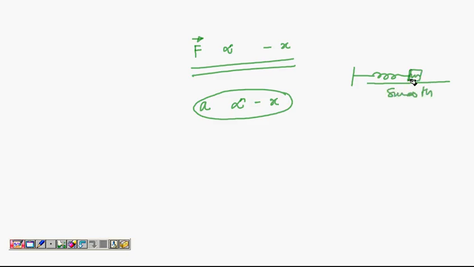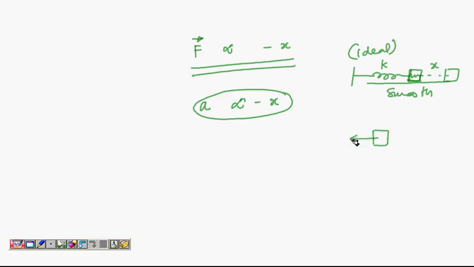This block has mass m and there is a spring of spring constant k. It's an ideal spring. Ideal spring means the spring is massless and Hooke's law is valid for this spring. So if you have such a system, suppose I pull this block by a distance x. So originally the spring was in its natural length and I am pulling this block by a distance x here. So the spring got expanded.